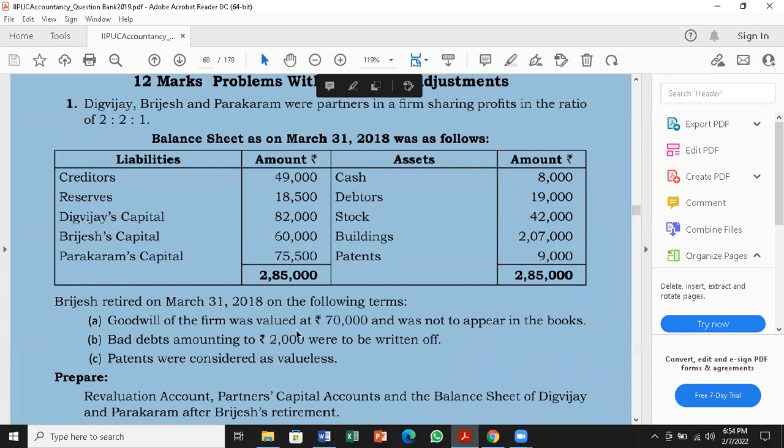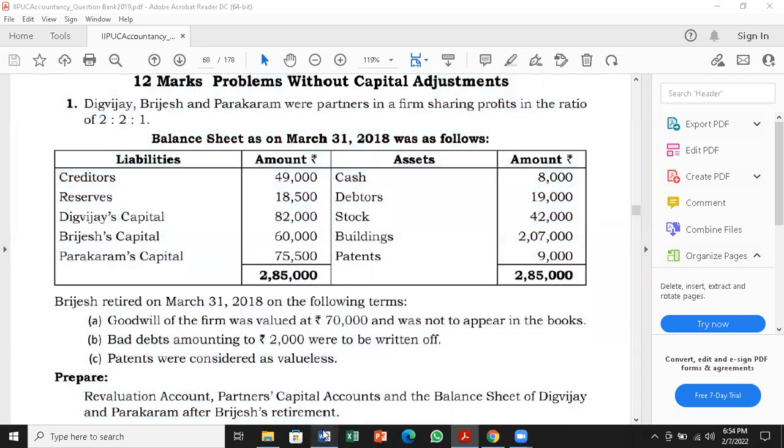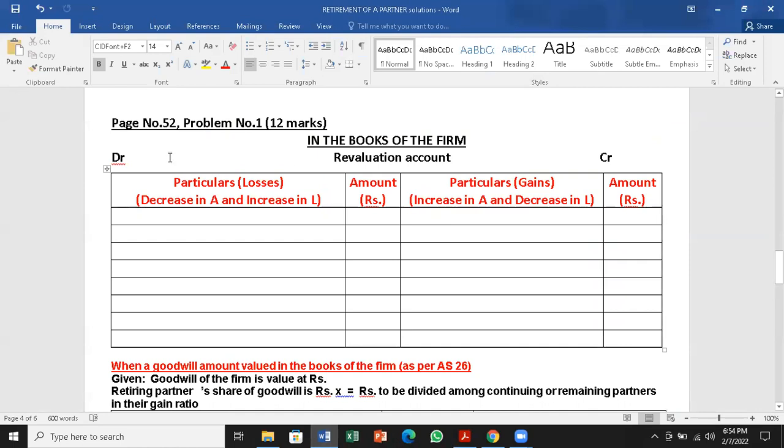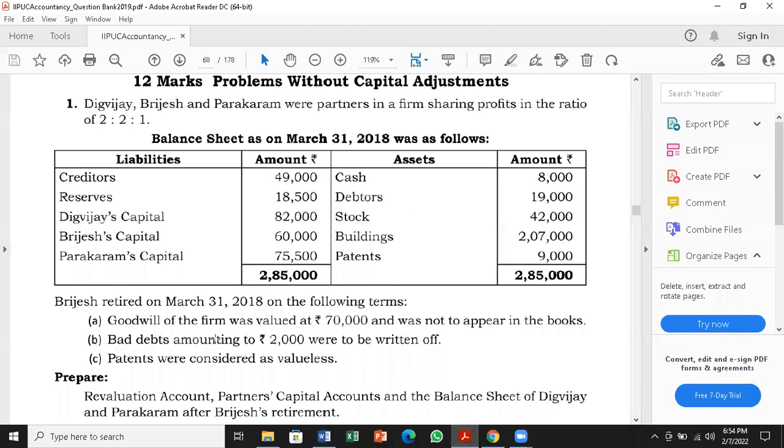Prepare revaluation account, partners capital account and balance sheet of new continuing partners after Brijesh retirement. This is the problem given. So I'll go for this page 52, problem number 1, 12 marks question. First adjustment, goodwill will come in the capital accounts.